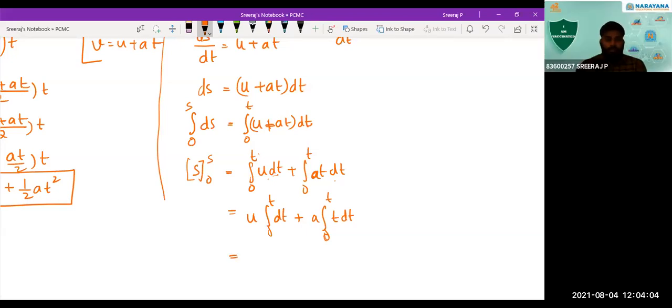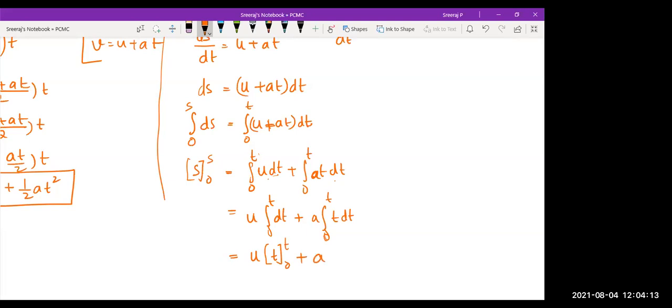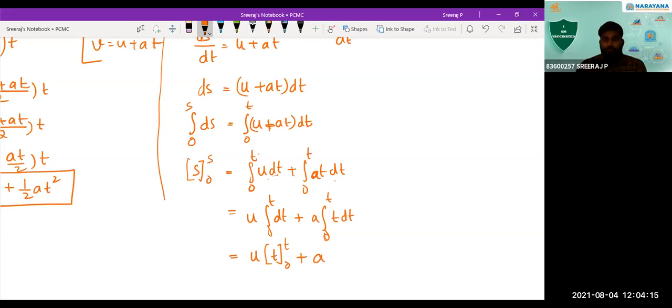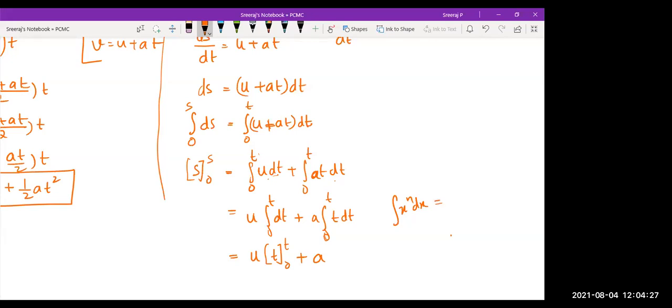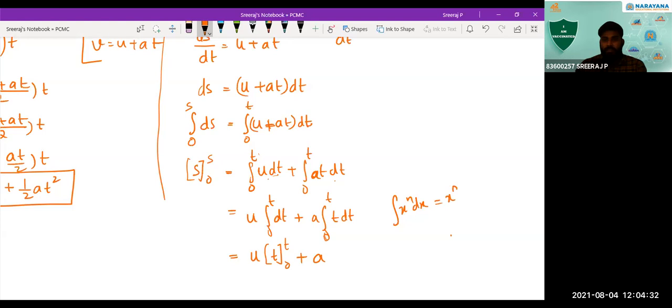Now, what will this be now? Integral dt is t only, correct? So u into t with the limit 0 to t, plus a into what is integral t dt? I think we have discussed this. What is integral x raised to n dx? Integral x raised to n dx is x raised to n plus 1 by n plus 1. Haven't we told this in the last class? I think we have gone through this.